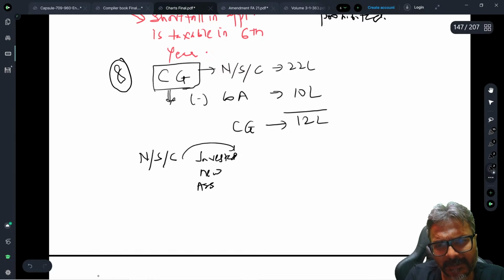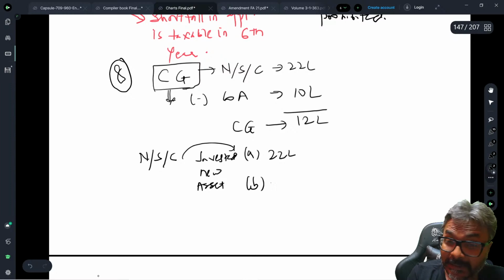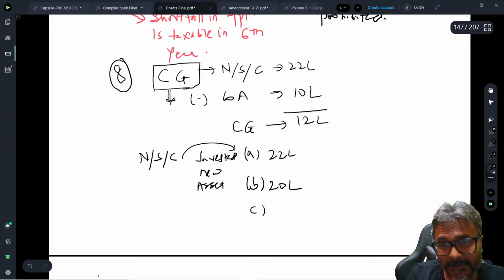In the new asset, they will give you this information, students. I'll give you three options. Option number 1 is 22 lakhs. Option number 2 is, say, 20 lakhs. And option number 3 is, say, 25 lakhs. They will give you three options.